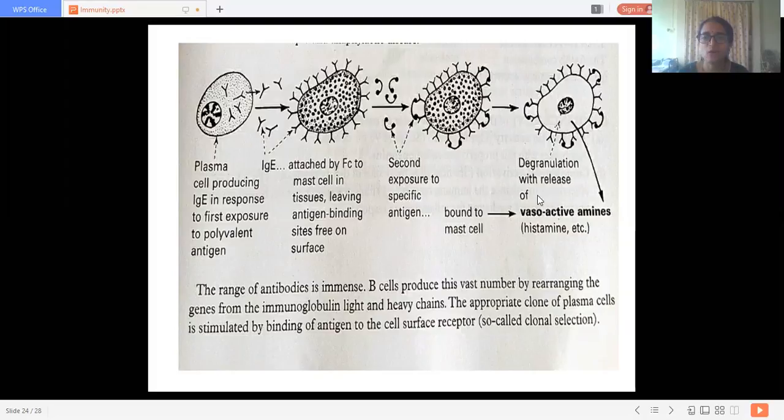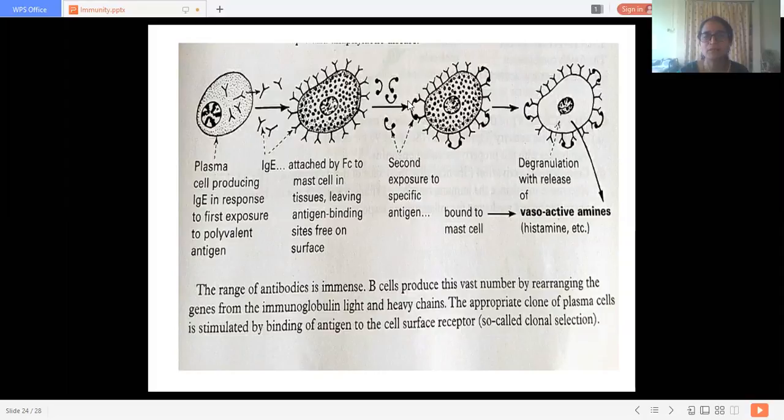Degranulation with release of these vasoactive amines. We call them histamine. Okay, these are nothing but vasoactive amines. So histamine. This is the action of this particular immunoglobulin, IgE type of immunoglobulin, on the mast cell.